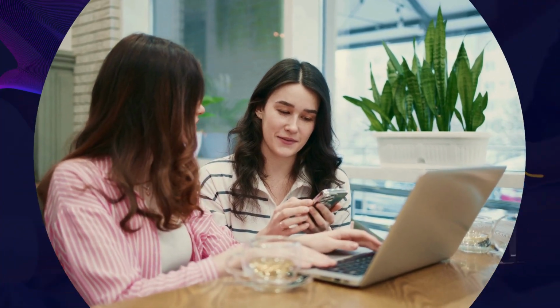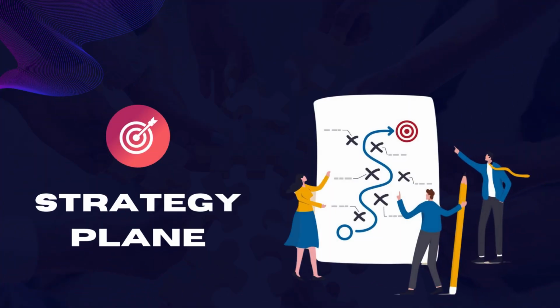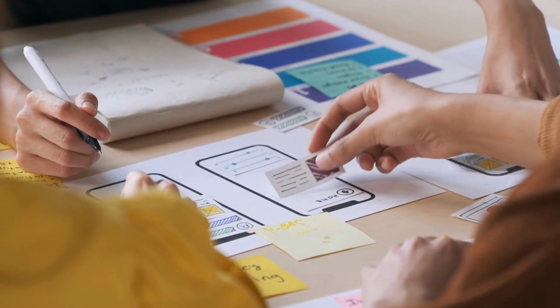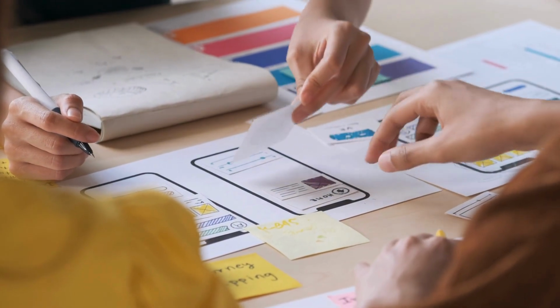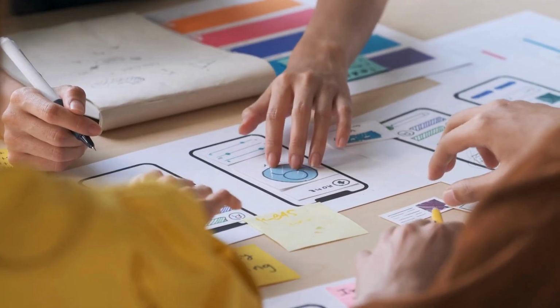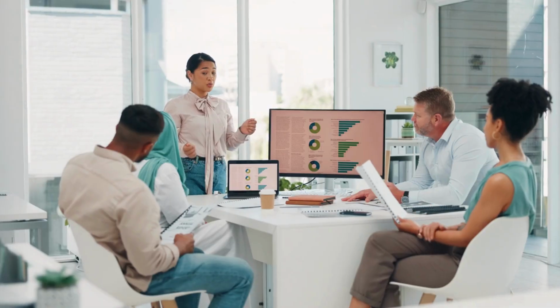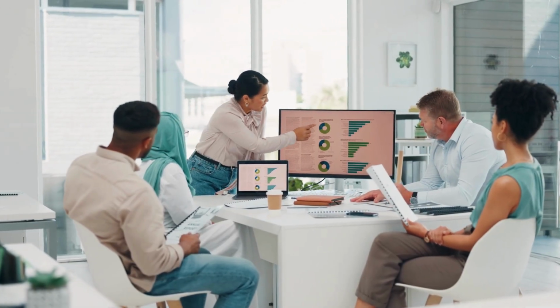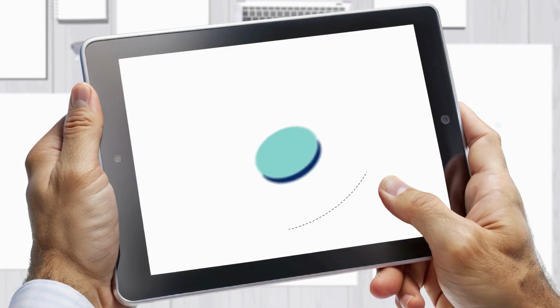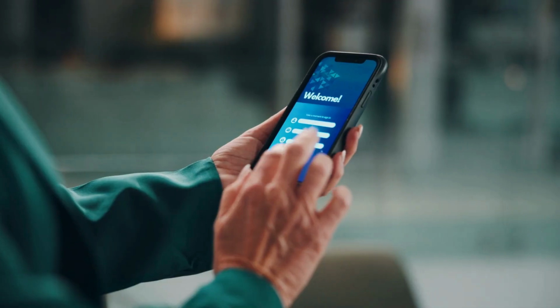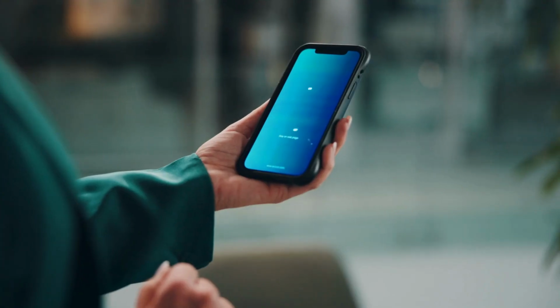First, let's start with the strategy plane. The strategy plane is the foundation of the entire UX design process. Without it, you're basically designing in the dark. Strategy plane aligns business goals and user needs. It ensures that what you're building makes sense for both the user and the business. For example, if user wants fast food delivery and the business wants more sign up, your UX needs to support both.